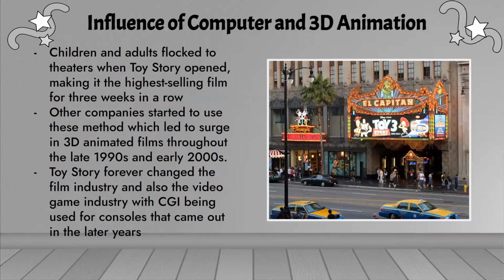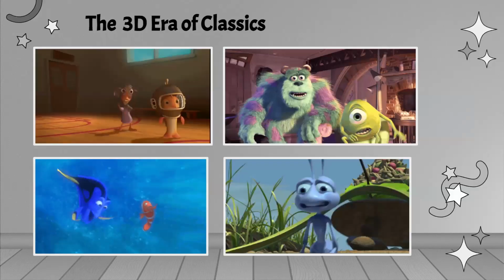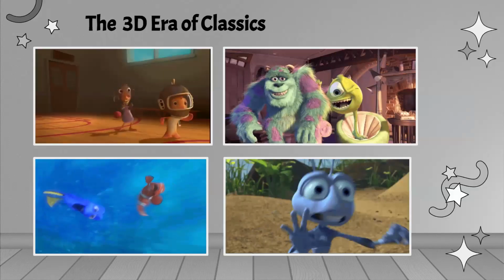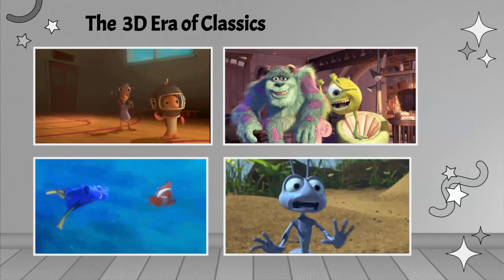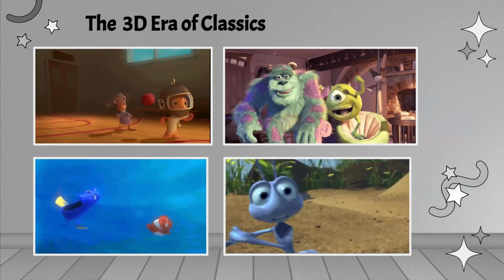Children and adults all ran to theaters when Toy Story opened, making it the highest-selling film for 3 weeks in a row. Other companies started to use these methods, which led to a surge in 3D animated films throughout the late 1990s and early 2000s. Toy Story forever changed the film industry and also the video game industry, with CGI being used for consoles that came out in later years. Many 3D era classics were Chicken Little, Monsters, Inc., Finding Nemo, and A Bug's Life.